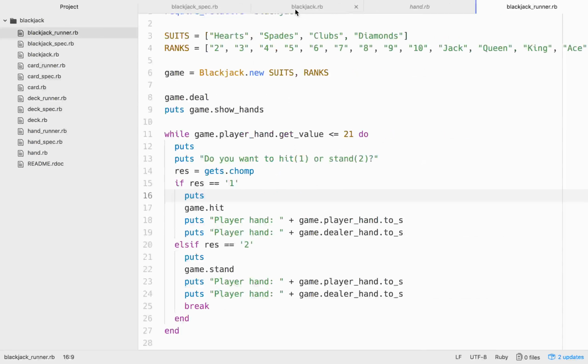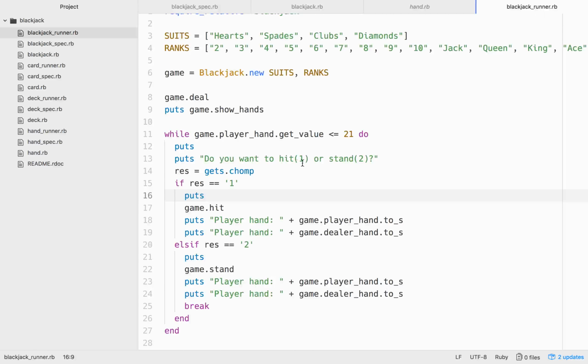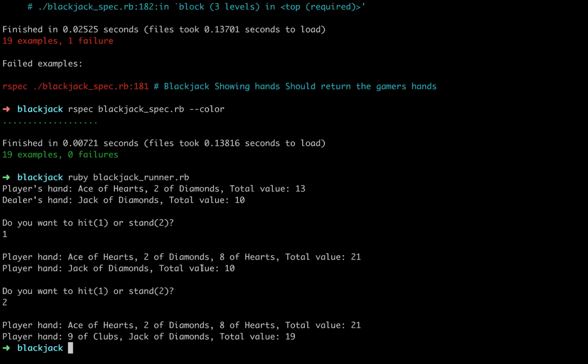Cool. So that should be enough for this video. Next thing we want to do is set the results. So that's an example right here. If we look back right here where I had 21, it won't ask me if I want to hit or stand. It'll automatically end the game there and then see what the dealer has because I have 21. So we'll work on that functionality in the next video.